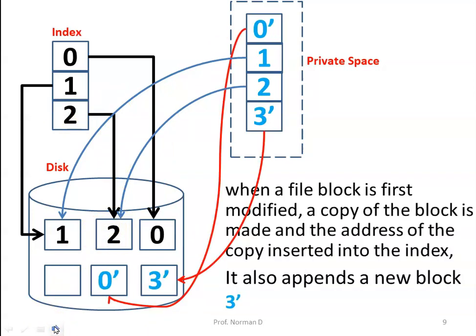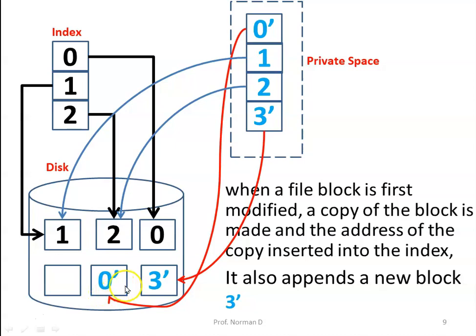Now let's make an assumption that in the private workspace this particular process has updated block 0. When a file block is first modified, a copy of that block is made and the address of the copy is inserted into the index. So here we have disk block 0. Now this disk block 0 is updated, so we have named it 0 dash. Now the pointer from the private workspace points to the modified disk block.